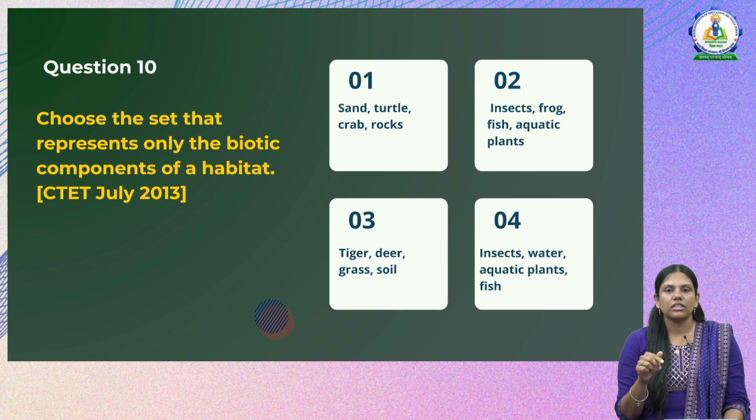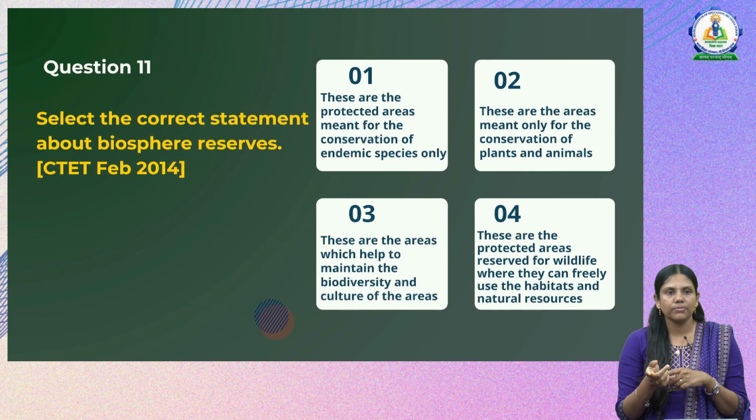Now let's see the third: tiger, deer, grass and soil. Here soil is an abiotic component, so it is also incorrect. Then in option 4 we have insects, water, aquatic plants and fish. Here water is an abiotic component, so option 4 is also incorrect. So the correct answer is option 2, where you have insects, frog, fish and aquatic plants. These are all biotic components of the habitat. Now let's go to the next question.